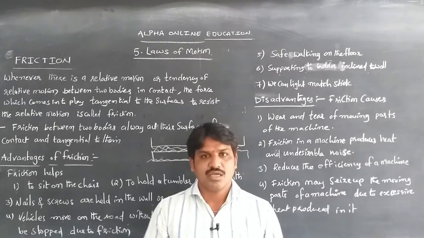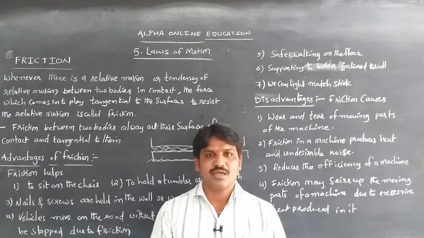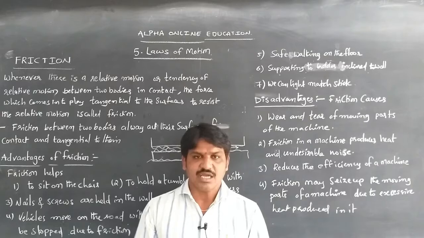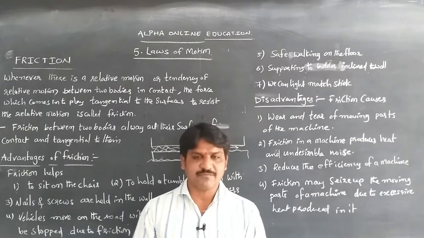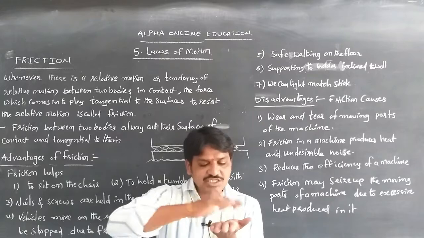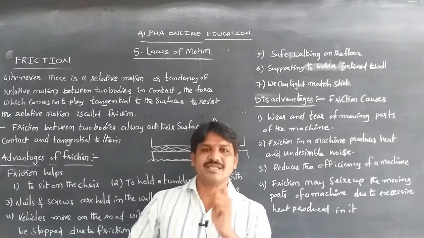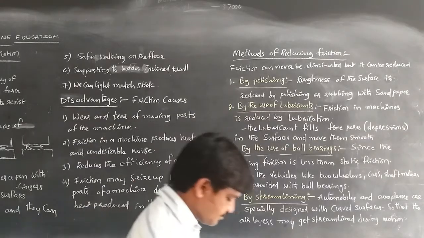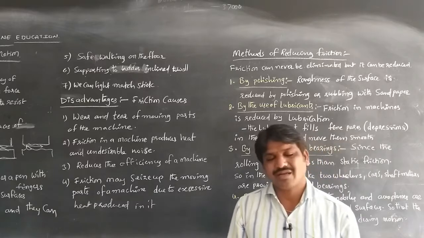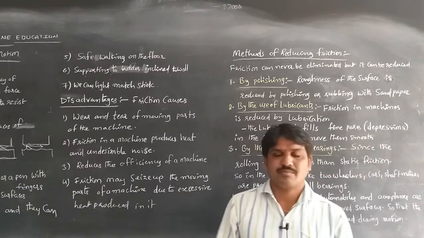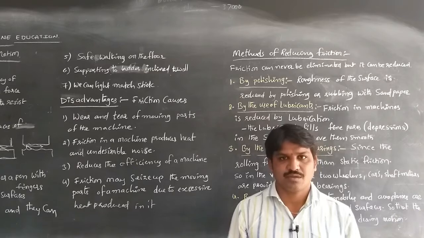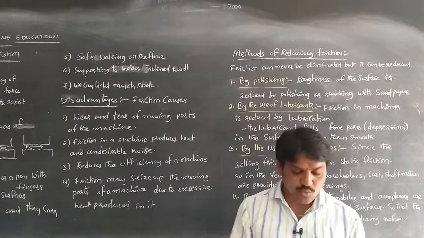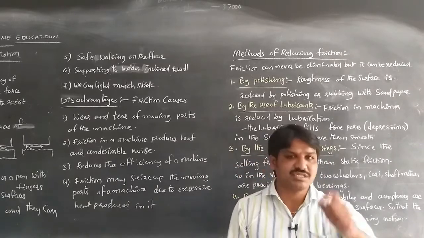How do we reduce friction? If we use some techniques, we can reduce it. For example, in the case of an uneven or rough surface, we can polish the surface. What are the methods of reducing friction? Let us see. We cannot eliminate friction, but we can reduce it. We cannot remove the friction between two surfaces whenever they are in motion, but we can reduce it by using some methods.